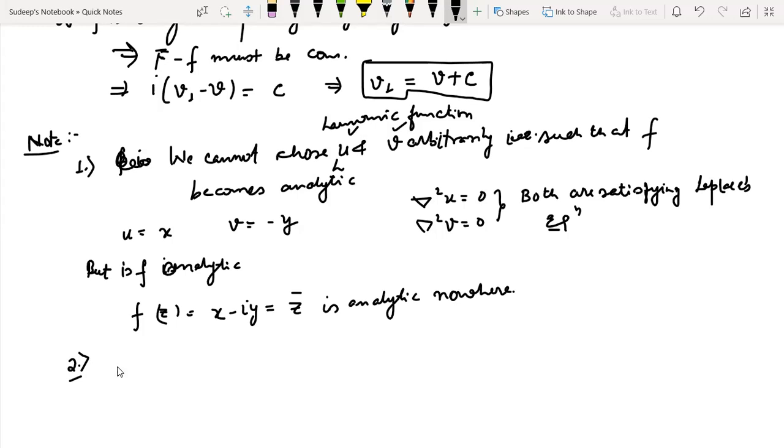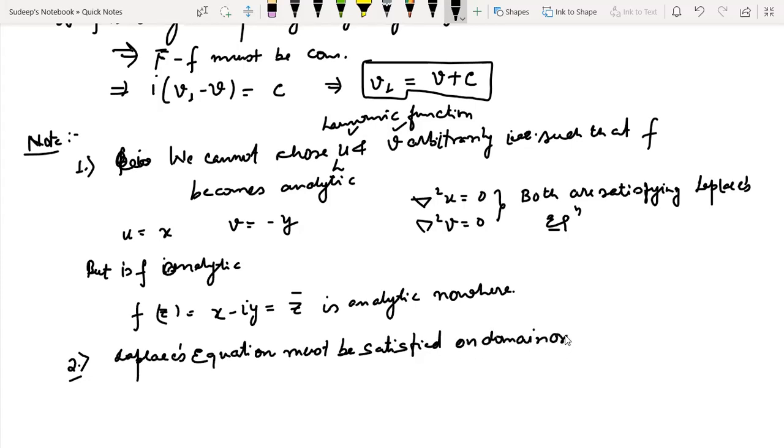Another thing is that if we want to say that a function is harmonic, then Laplace's equation must be satisfied on some domain. Later I'll write it as a simply connected domain. I'll tell you what a simply connected domain is. Just write the term right now, saying it must be satisfied on a domain, or rather I would say a simply connected domain.